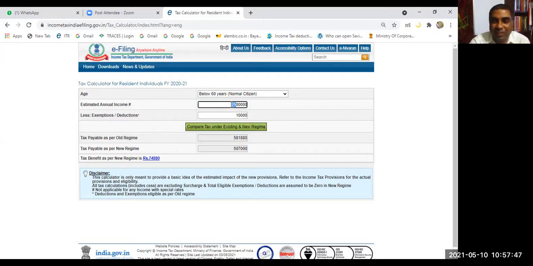Let us say income is not 25 lakh, it is 12 lakh. Which is better? The new scheme is better. So you have to find it out. You need to know what your total income is and what the deductions are, then you can easily compare. You can either calculate step by step without deductions at 5%, 10%, 15% like this, and another way at 5%, 20%, 30%, then compare, or readily available calculators are there.